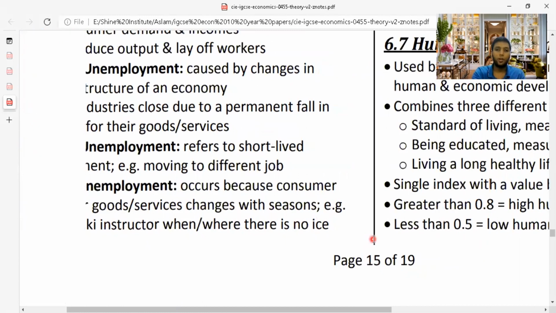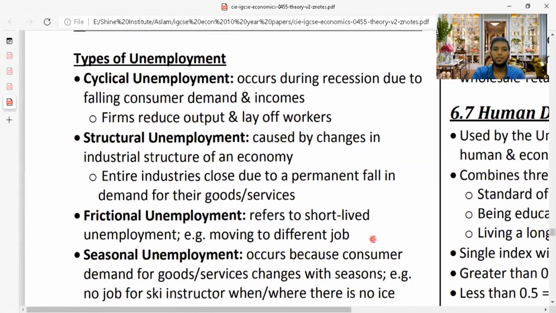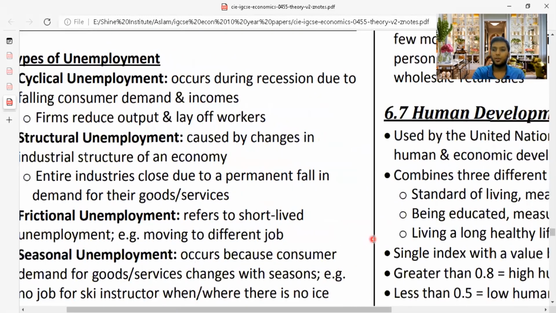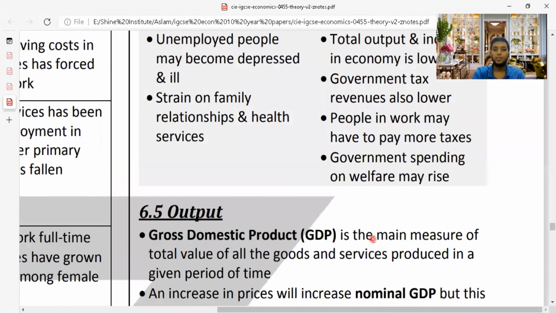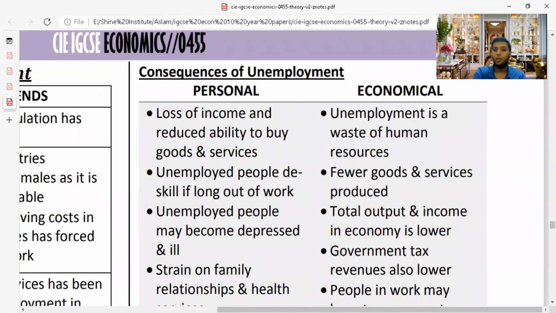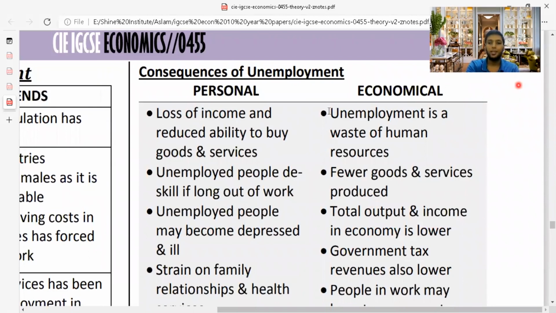So I have given you the types of unemployment: cyclical, structural, frictional, seasonal. So revise it whenever you want, it will be helpful for you. Then we move on to the next part, the consequences of unemployment. What would happen if there's unemployment in a country, in a personal way and also in an economic way? So we're going to see both ways.